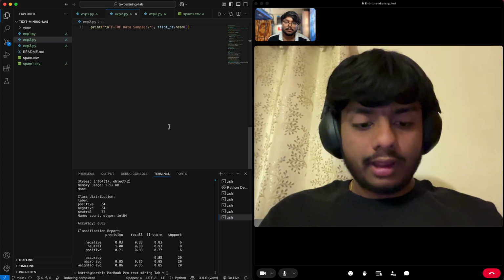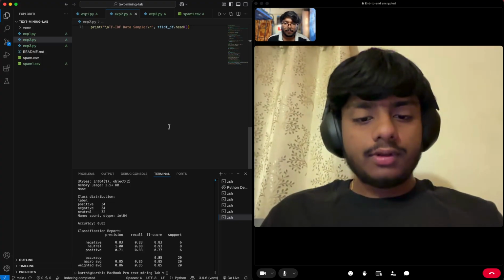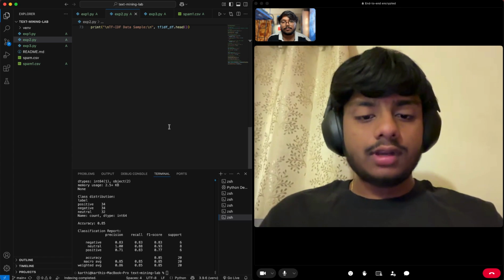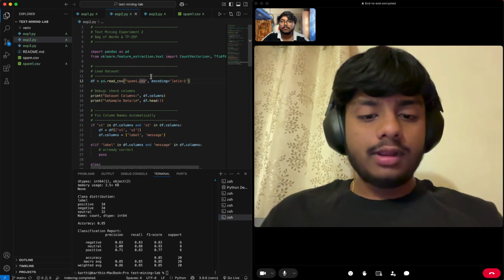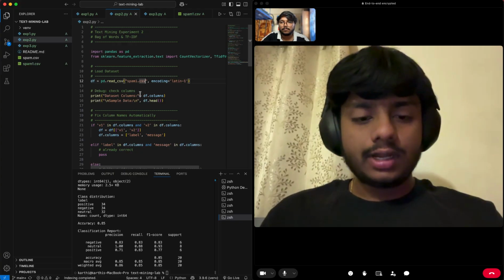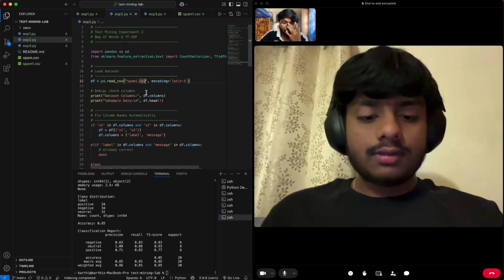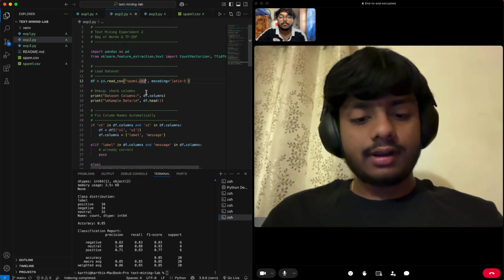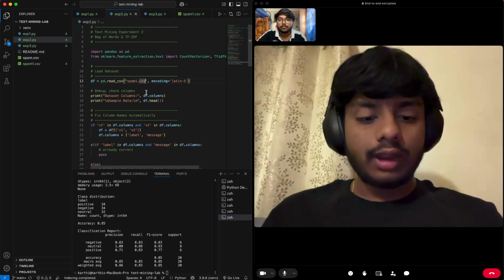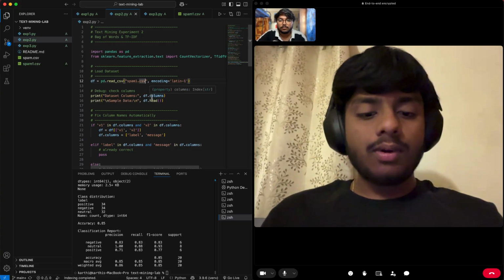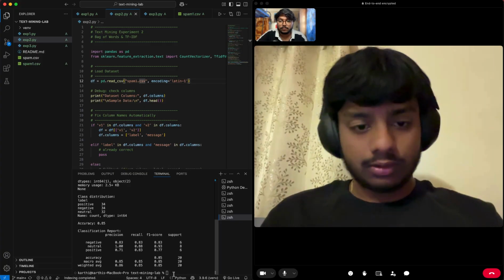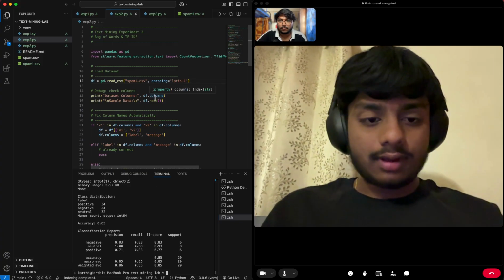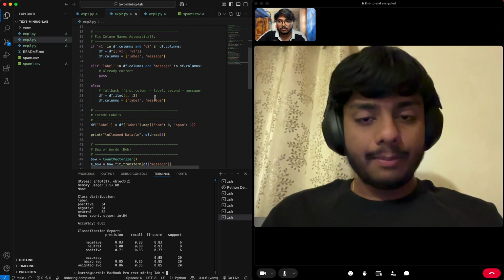Coming to experiment 2, the second project is spam detection. In this project, we classify messages as spam or not spam. This is commonly used in email systems to filter unwanted messages. So we use similar pre-processing and feature extraction techniques and trained a model to identify spam messages. The model can effectively distinguish between useful and unwanted messages also. So now I'll show how project 2 is implemented.